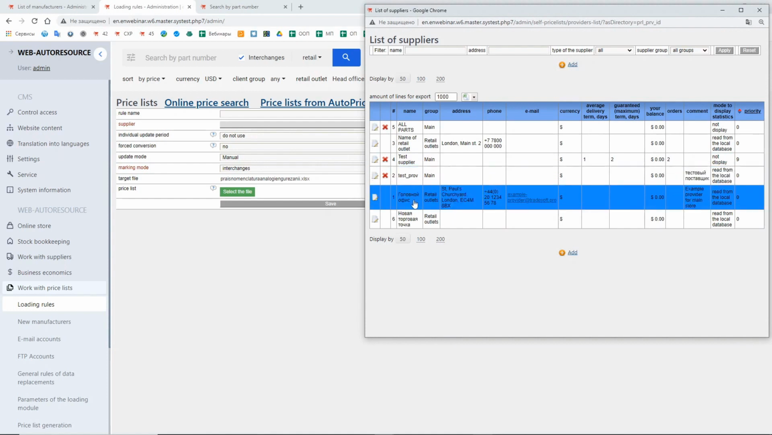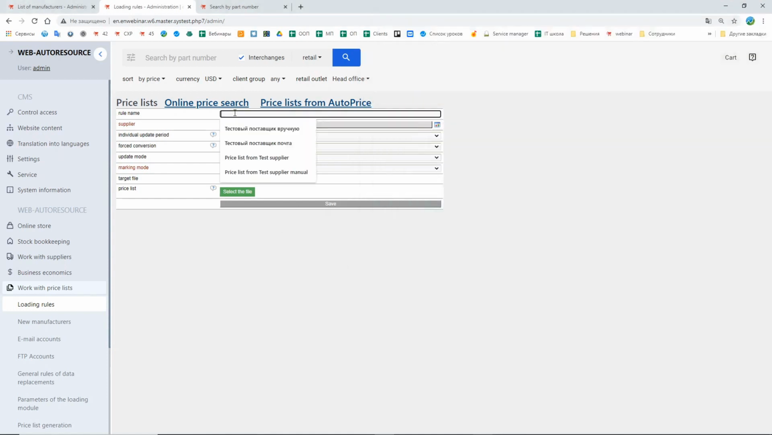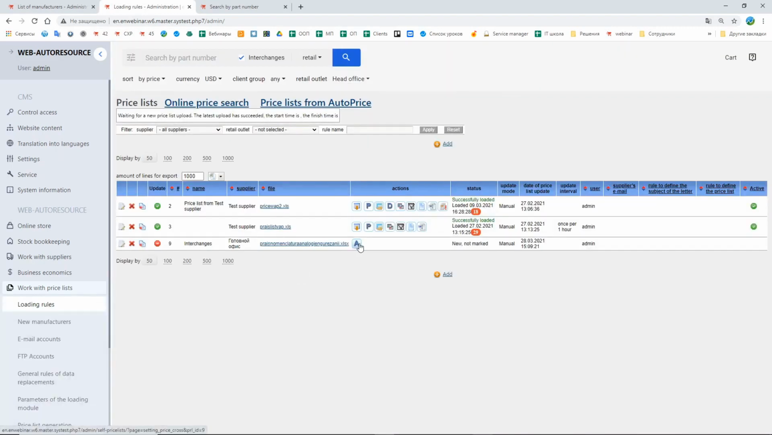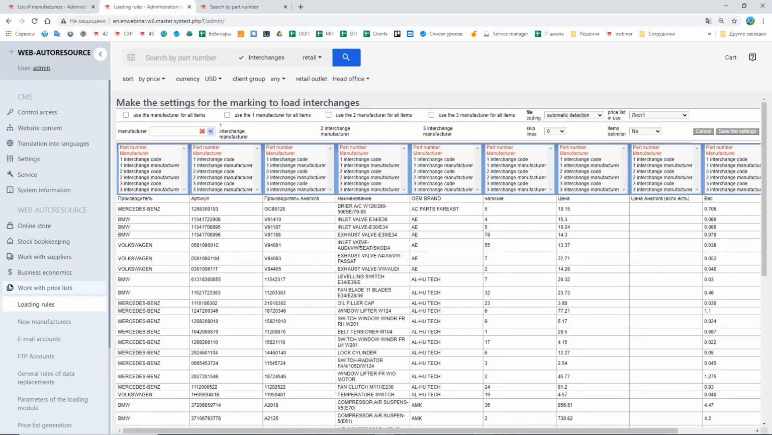The supplier, for example, will be our own retail outlet. The name of the rule, for example, let's call it Interchanges, and save. Now let's set the markup of the interchanges. Here in this file I have the information about the original spare part, the brand and the part number, and here I also have the information about its interchange. Here is the part number of the interchange and here is the brand of the interchange. So I'm going to mark them as interchanges.